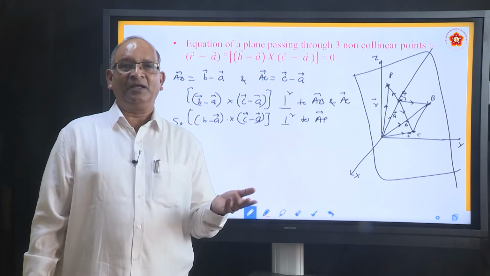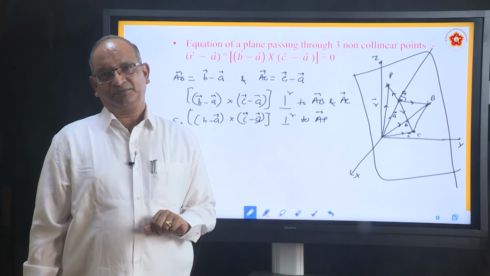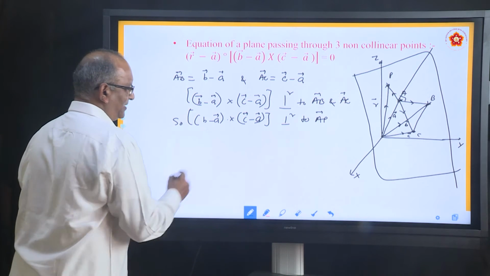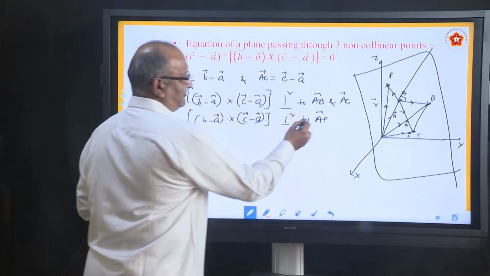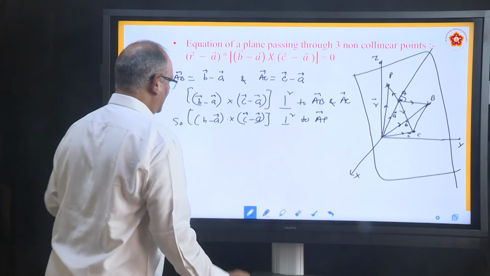If these two are perpendicular, what happens? Like the previous one, if two vectors are perpendicular, the dot product is 0. So what is the dot product? AP. How do you write AP? How do you write vector AP? It is the position vector of P minus the position vector of A. So how will you write it?